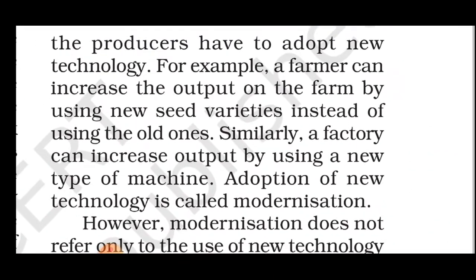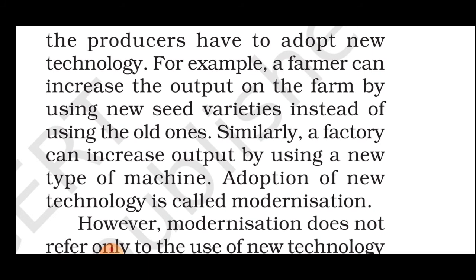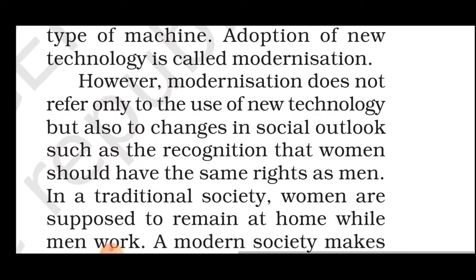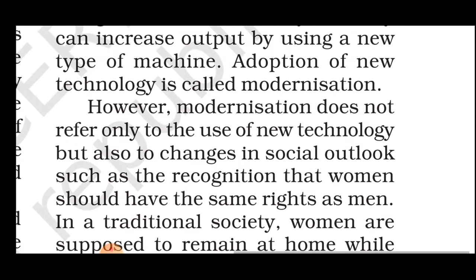For example, a farmer can increase the output on the farm by using new seed varieties instead of using the old ones. Similarly, a factory can increase output by using a new type of machine. Adoption of new technology is called modernization.